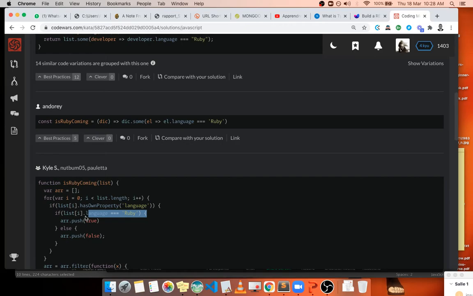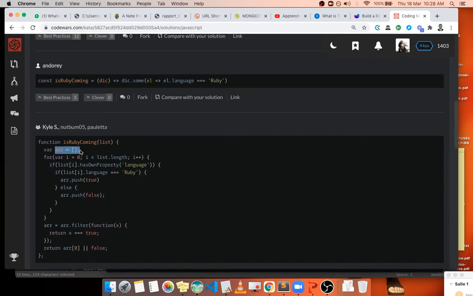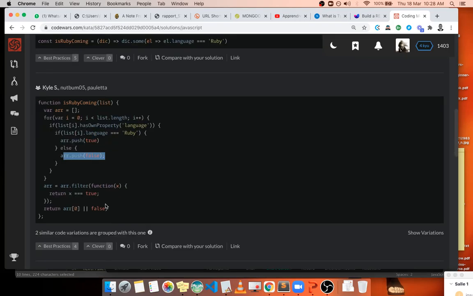He has prepared an array answer where he pushes true inside. We could just return here directly. This works, but this is computationally heavy, so he'll be pushing true and false on this answer. We just need to check if there's at least one Ruby developer. Once you meet the first Ruby developer, you can just return and quit. You don't need to be pushing and going right to the end. This is a costly algorithm.